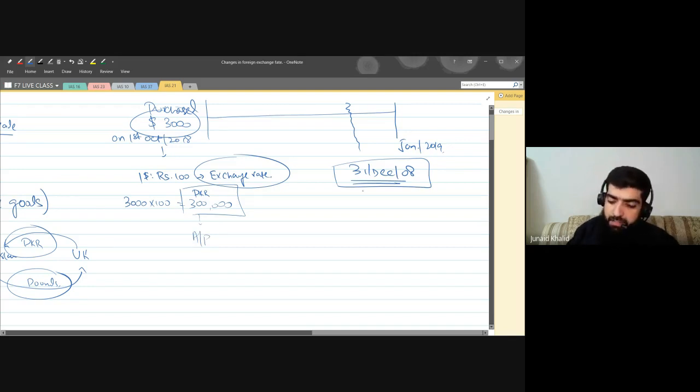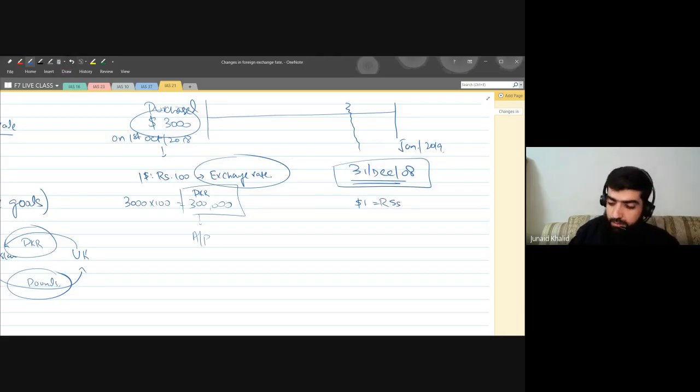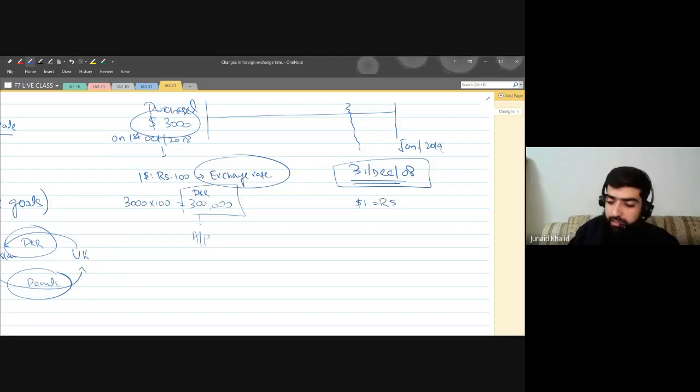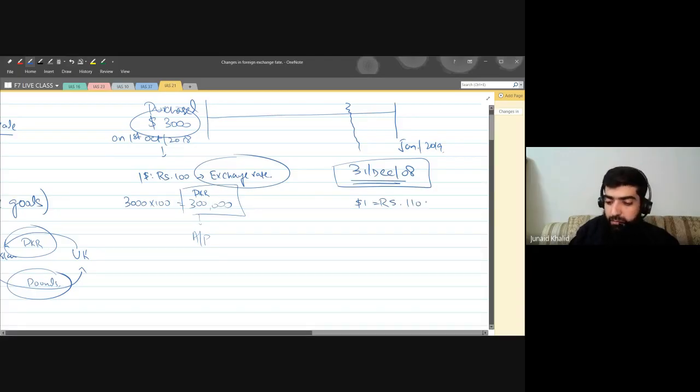But looking at the exchange rate on 31st of December, 1 US dollar is equal to 110 Pakistani rupees, which means the exchange rate has changed.